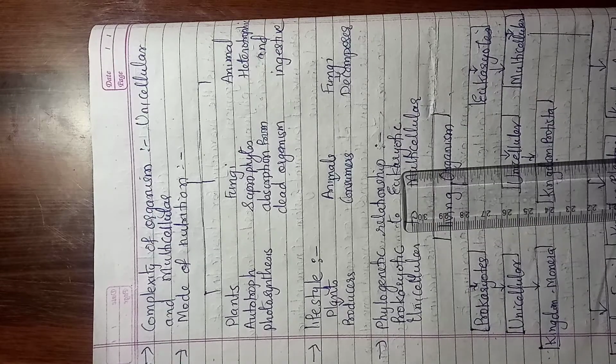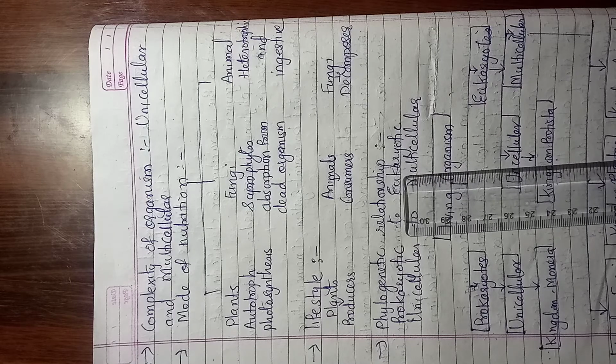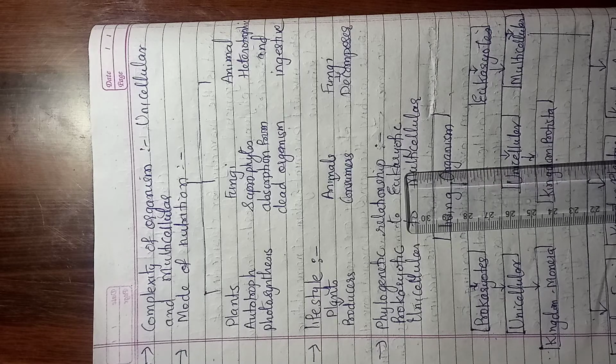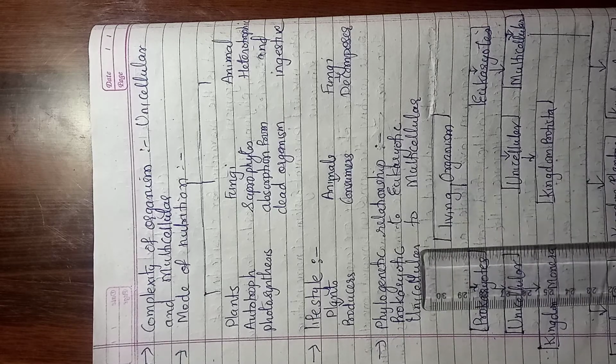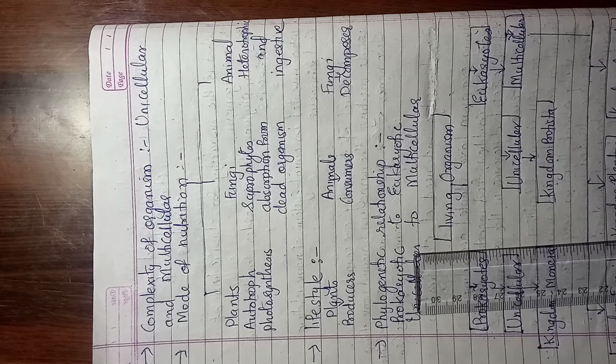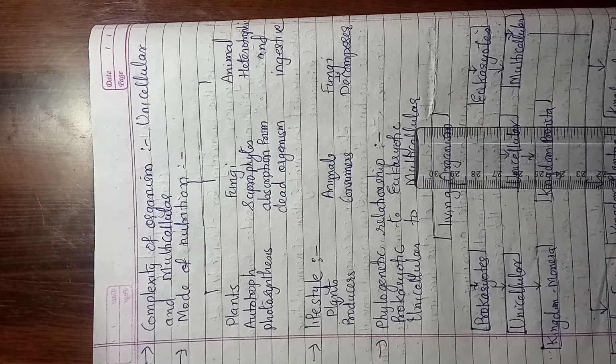Phylogenetic relationship. Now, what is phylogenetic relationship? It is somewhat like a tree diagram, that is, organisms are converting from one form to another form, not directly but step by step. So if you prepare a tree diagram of that, it is somewhat similar to a tree. Here they have given an example of how they are converted from one form to another: prokaryotes to eukaryotes.